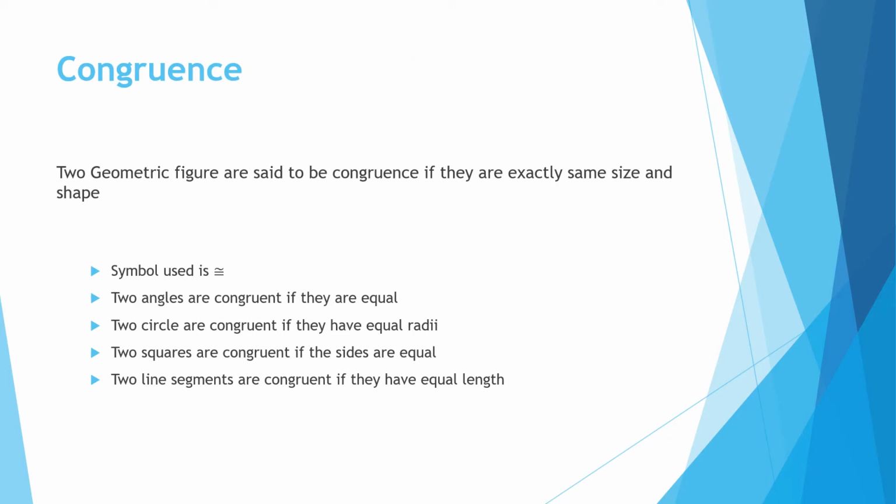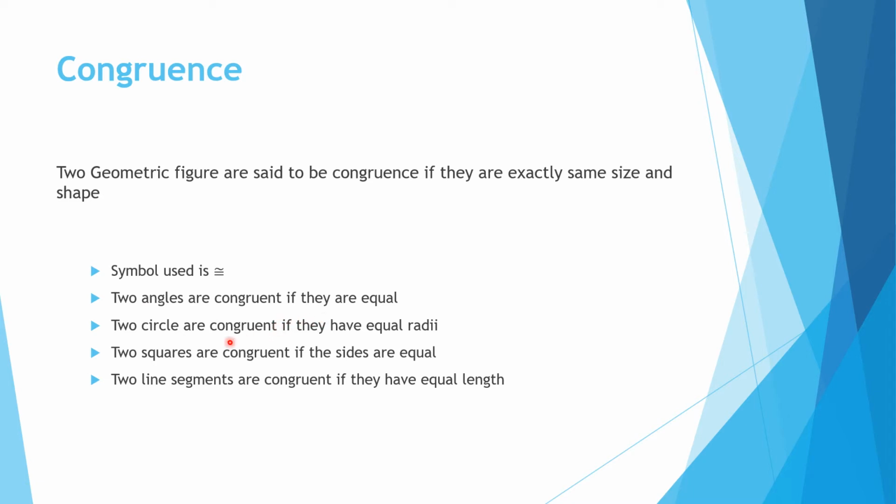Okay. Now see what congruence is. In geometry, any two geometric figures are said to be congruent when they are exactly the same in size and shape, or you can say you can superimpose them. When we talk about congruence, this symbol is used to mark two things as congruent. Angles are congruent if they are equal in measurement.